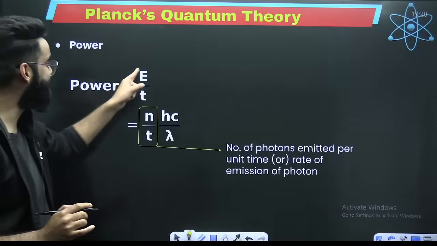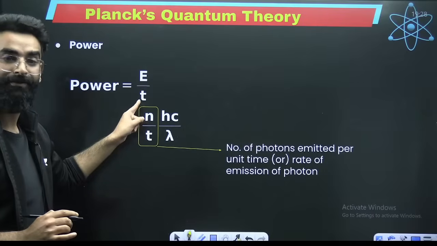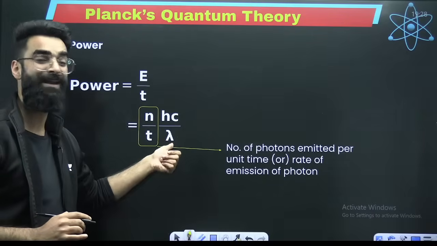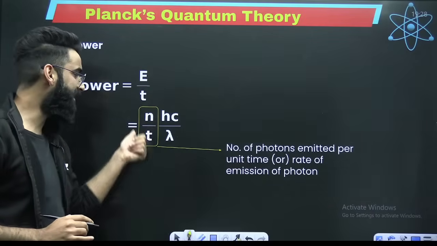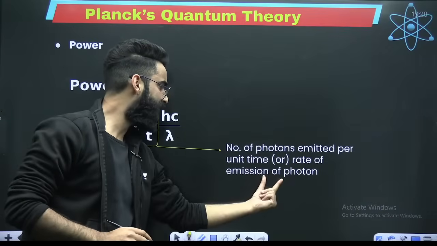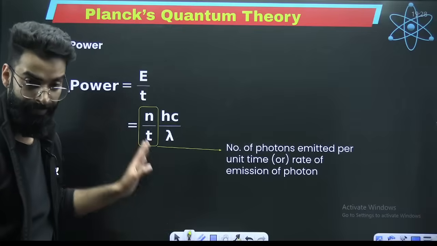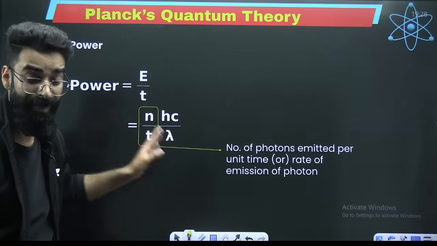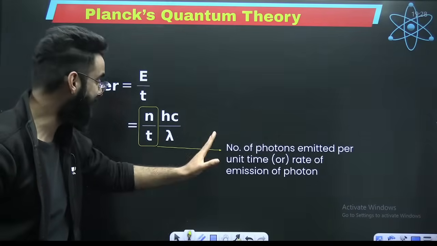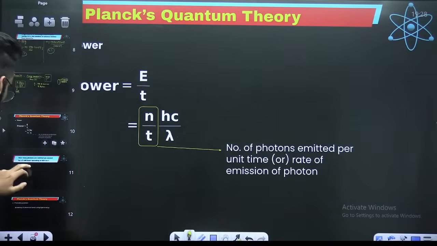So power is energy emitted divided by time taken. Energy is nhc divided by lambda, divided by T. N by T is the rate of emission of photons, or the number of photons emitted per unit time.